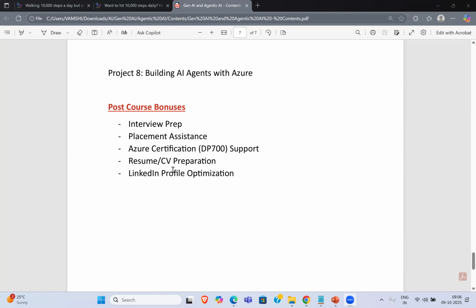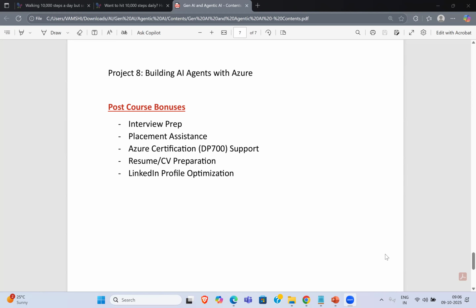Fine. And again, you have resume or CV preparation. For the CV, I'll tell you what things to put up and how you need to design your portfolio. Then coming to LinkedIn profile optimization. Today, hiring managers are not just relying on traditional job portals like Naukri. LinkedIn is also playing a vital role. So how you can optimize your LinkedIn profile to boost your chances and profile visibility, thereby you can get a lot of calls here.